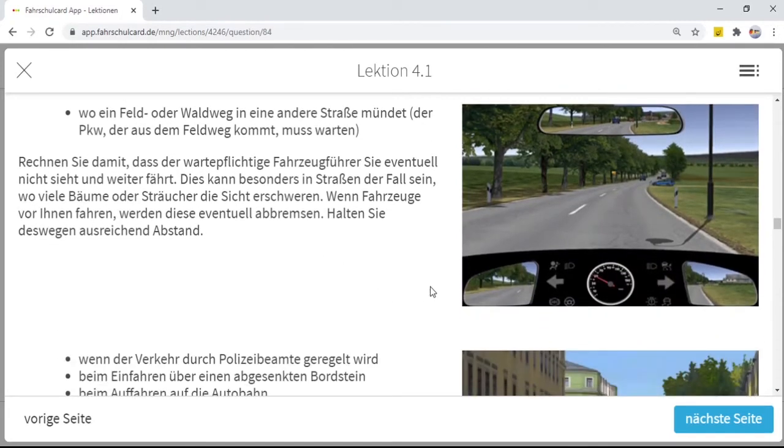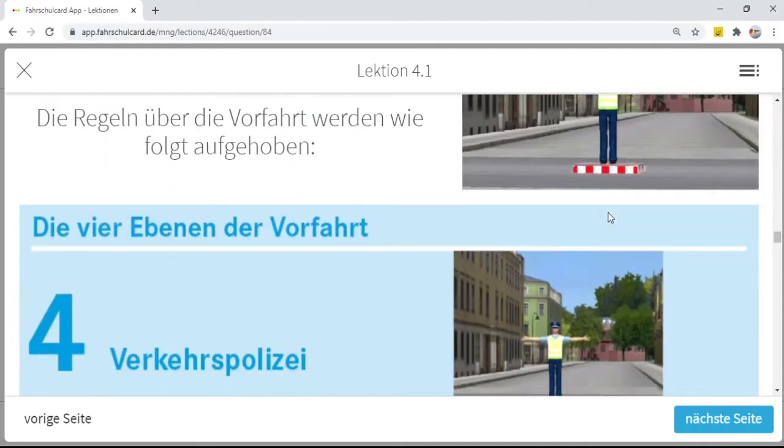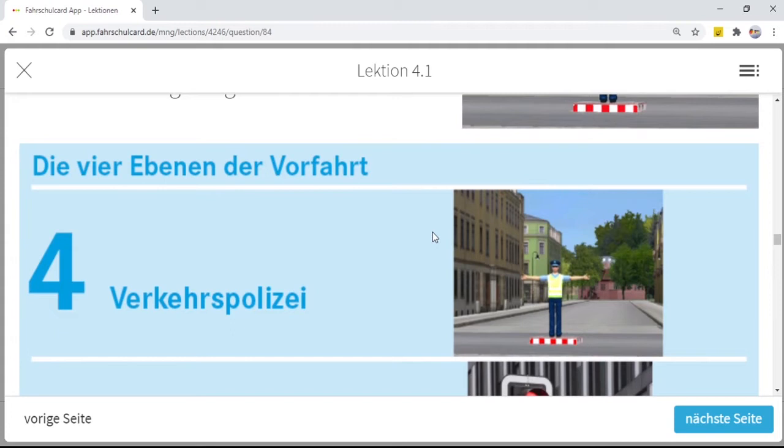And there is another thing. When you are moving, for example, on a main road or main Strasse, and there is a car coming from a farm track or from an intercity road, and you are on the main road, then this car, the blue car, has to wait and give you the right of way. And then we will also see the questions related to traffic police, how traffic police control the traffic.